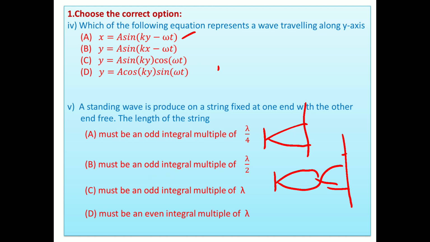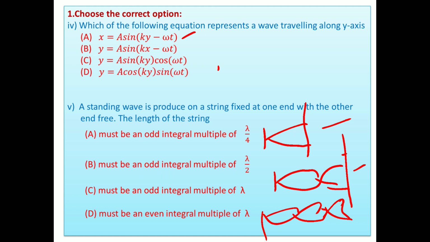Here lambda by 4, here 3 lambda by 4. Again I take 2 loops and here again an antinode is there. Then what is this distance? It is 5 lambda by 4. So here lambda by 4, 3 lambda by 4, 5 lambda by 4, 7 lambda by 4.